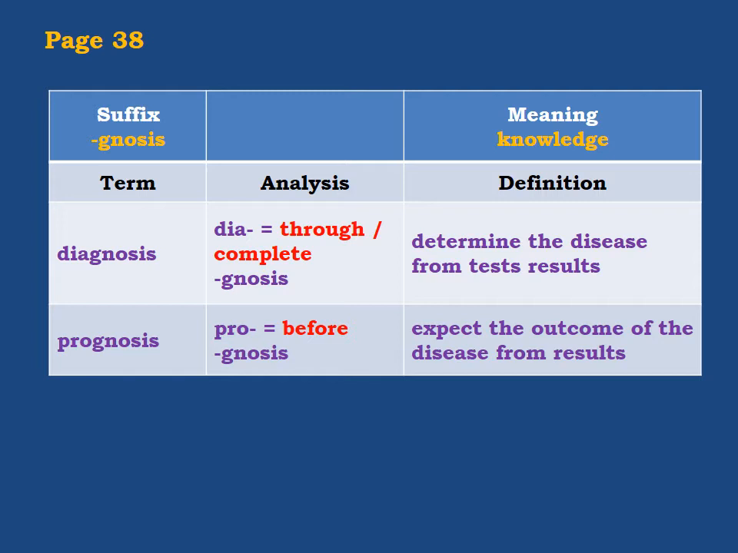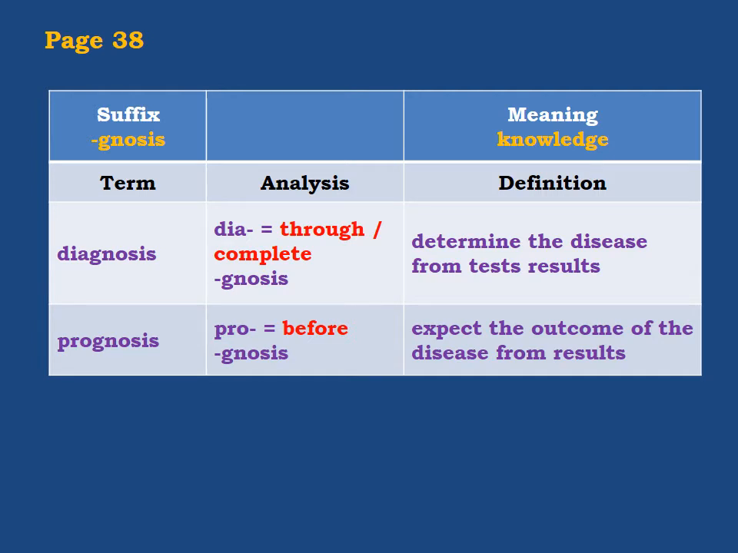gnosis means knowledge. Now, if you look at your books, page 38, you can see that the definition is very long. And maybe you will be confused sometimes when you have long definitions like this. So I put it here in a short, brief definition, and I'll explain it. It means determine the disease from test results. Now, what does that mean?